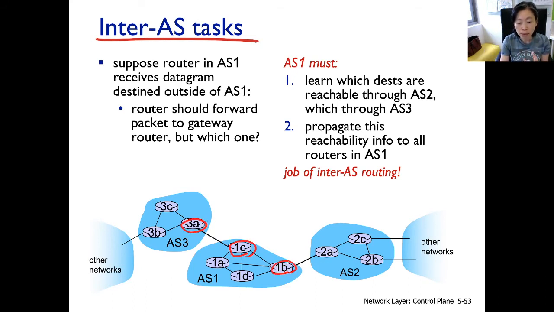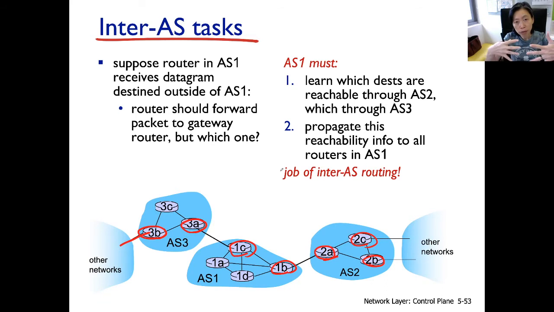1C and 1B are the gateway routers of AS1. 3A is obviously a gateway router for AS3. But you see here, 3B also has connectivity to outside, to another AS. 3B is also a gateway router for AS3. Similarly, 2A, 2B, 2C all have links to outside to other ASs. So they are also gateway routers.